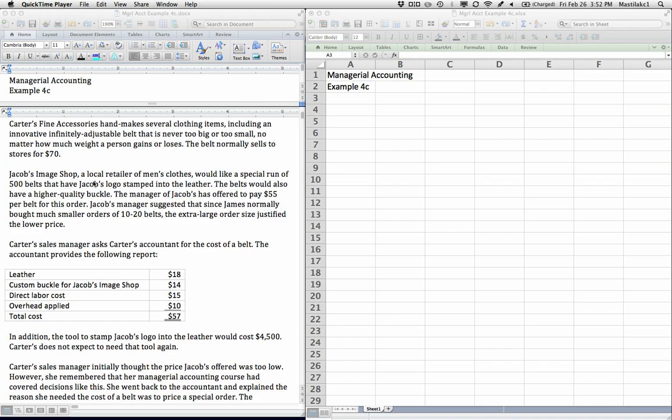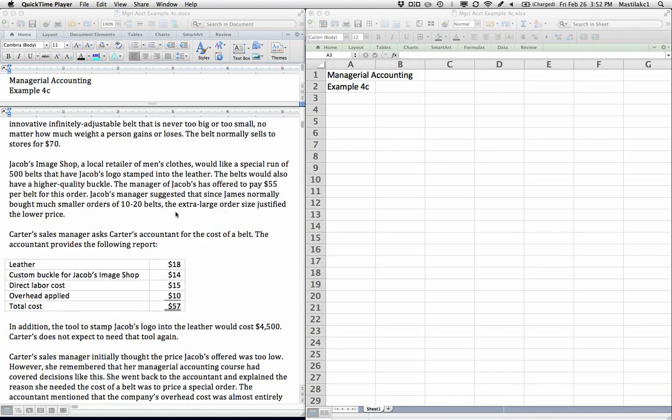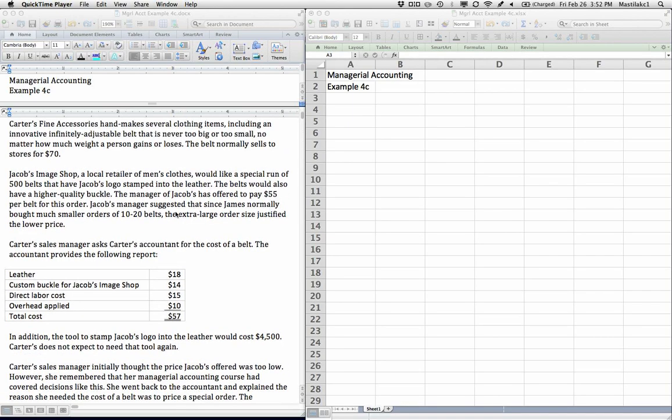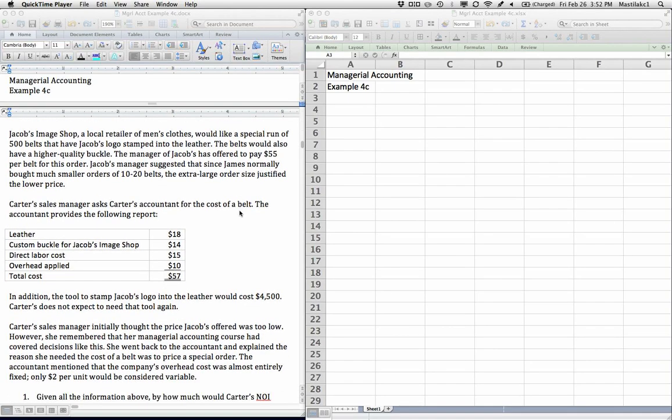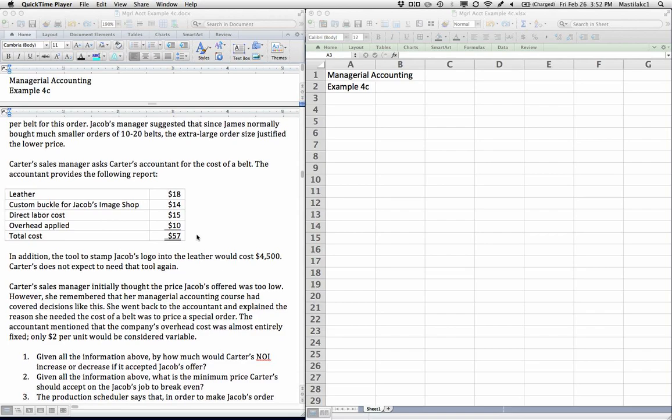But if this is simply a customer who wants to buy something from us, and we're still intending to make a reasonable amount of profit on the order, we have to consider the cost and the revenues associated with it. So in this particular example, we've got a belt that normally sells for $70. Someone's offered to pay $55 for a large order of belts that has a special logo stamped on it. And so, again, we need to understand our costs.